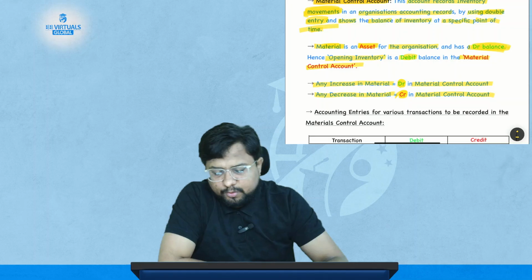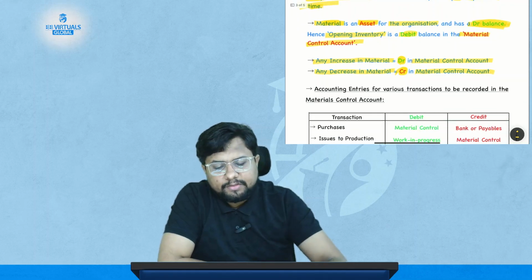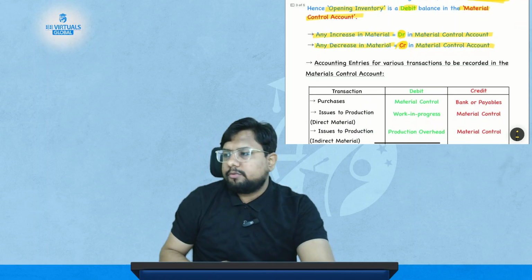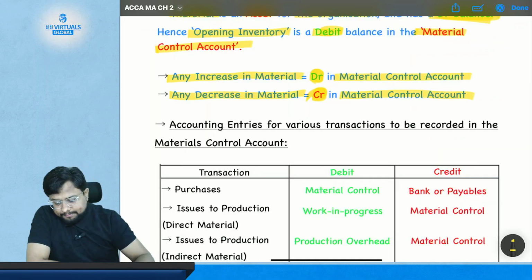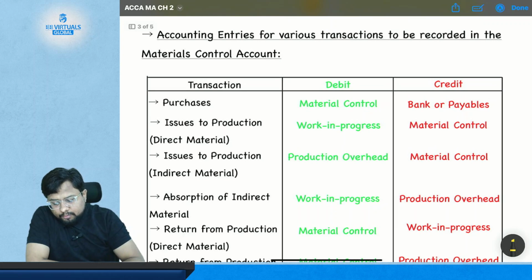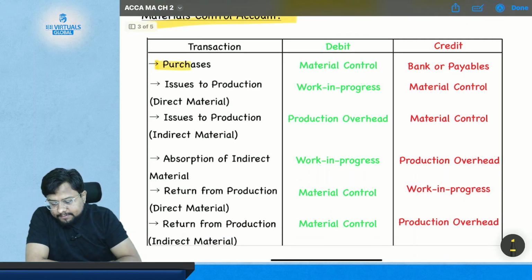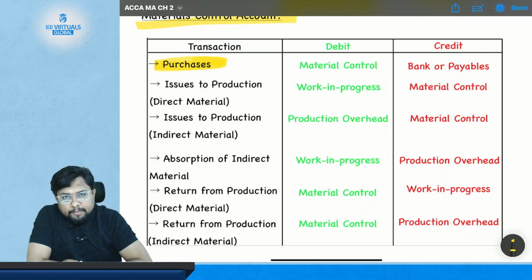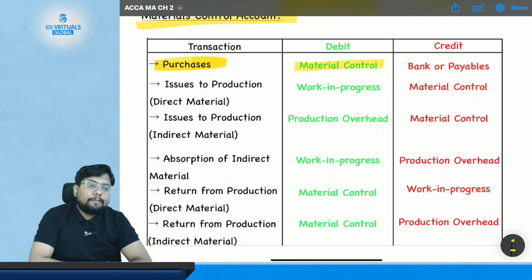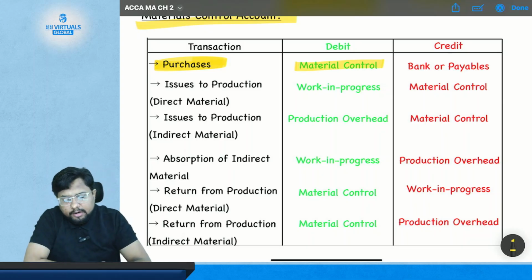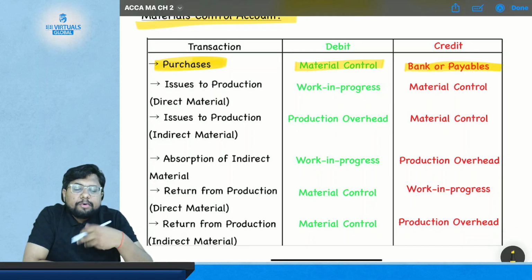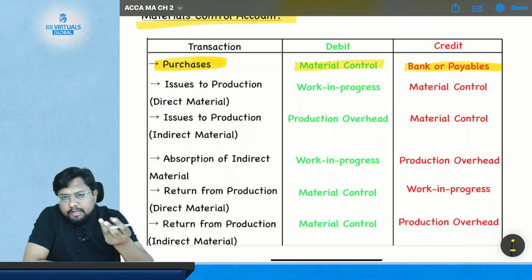Okay, so I hope you understand all those entries in the material control account. Now let's read this from the notes. Accounting entries for various transactions to be recorded in the material control account are as follows. For purchase, the material control account will get debited because it is the increase in the material. And what will get credited? The bank or the payable account. If you have purchased on a cash basis, then the bank or cash account will get credited. If you have purchased the material on credit, then the payable account will get credited.